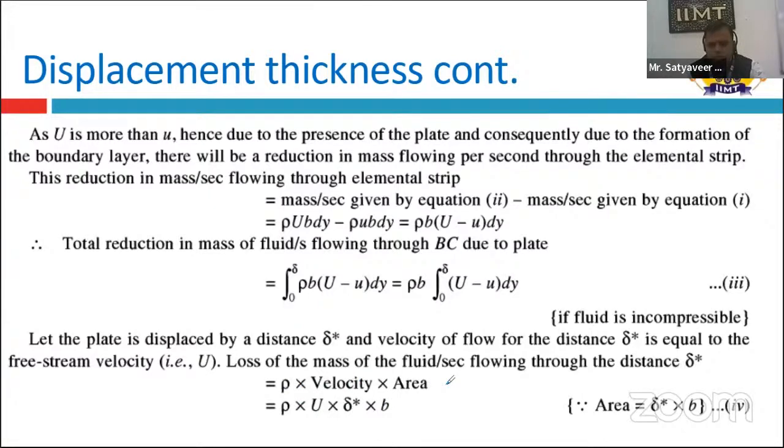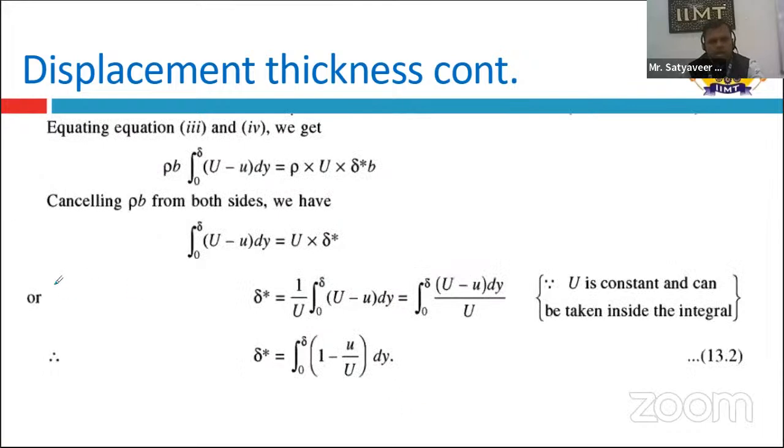The area equals b into delta star, because delta star is the vertical distance we take to find the residual thickness. So the formula is rho capital U delta star into b. Finally, we can equate equation three and four, so we can find delta star easily.